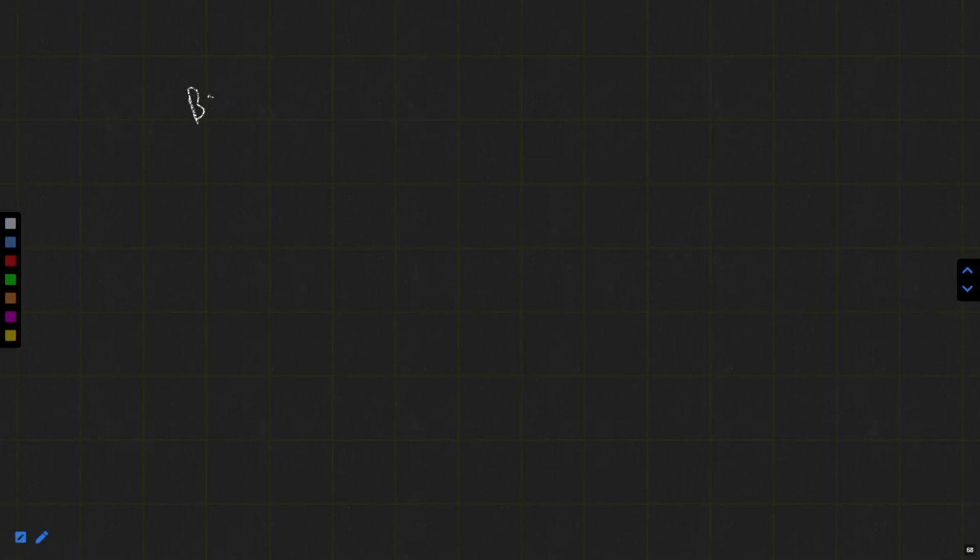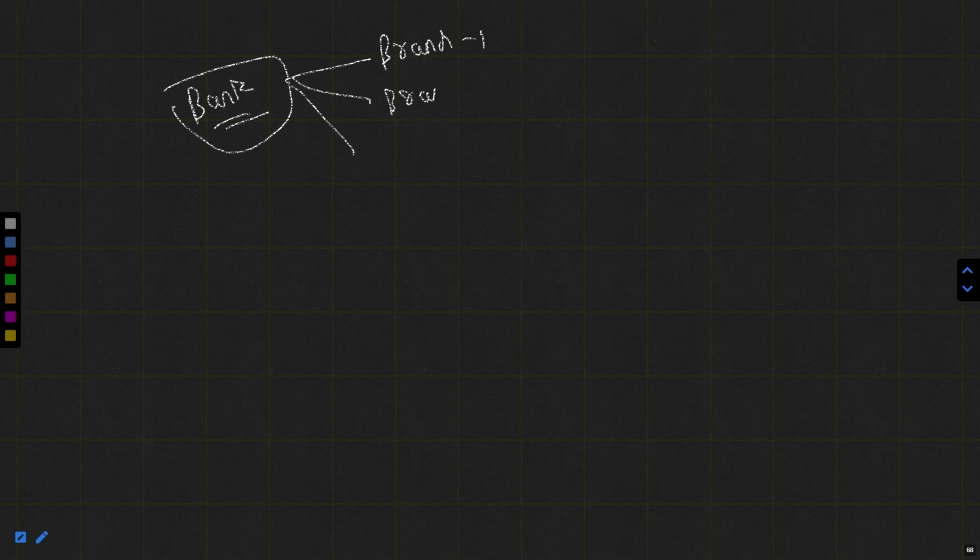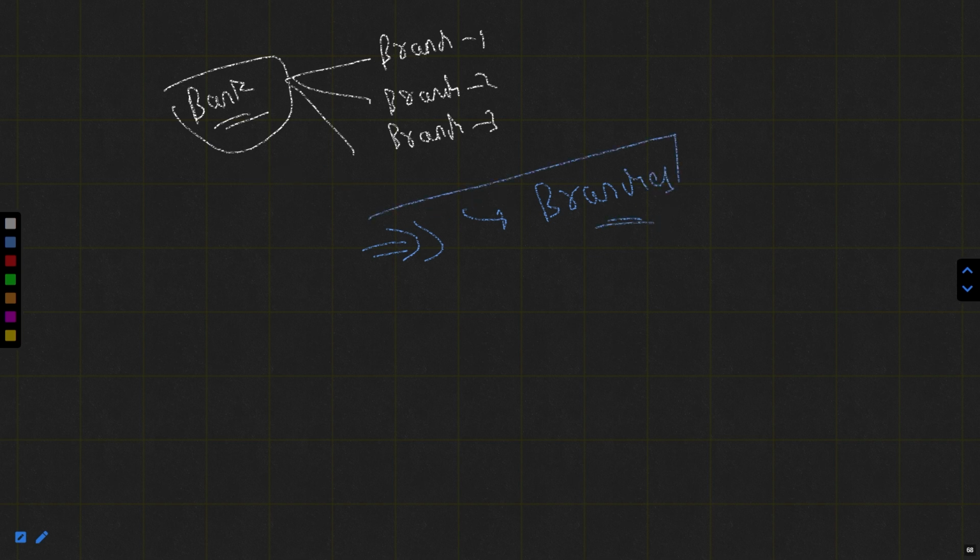In the previous matters we were discussing, suppose the bank wanted to expand their branches, it means branch 1, branch 2, branch 3. In this case, the total branches of the bank are 4 branches, including the headquarter, right? That's what we have discussed so far. But now we are discussing the relocation, not the expansion. Just make sure we are discussing the relocation, not the expansion.